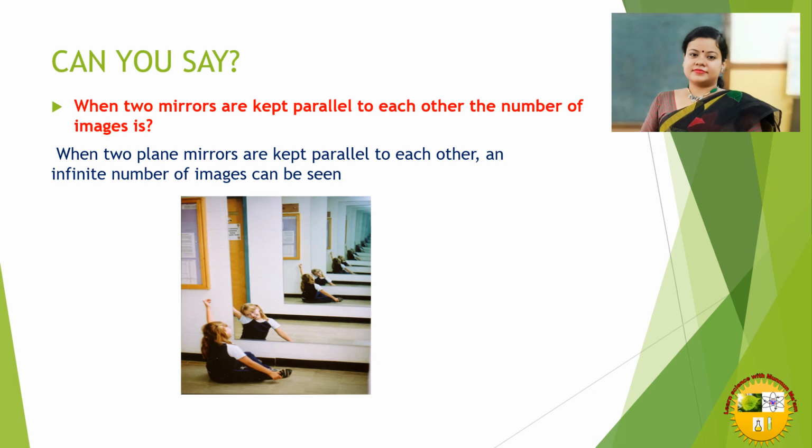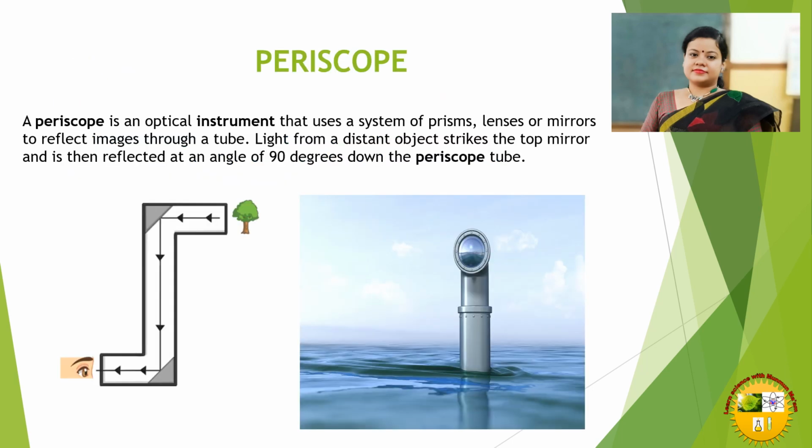Because for one mirror, the image will act as an object for the other mirror, and this will continue, and you can see an infinite number of images. So that is how we can see multiple images using more than one mirror.